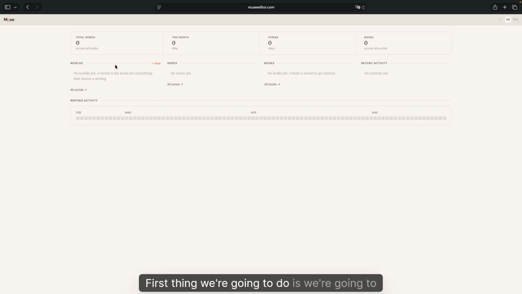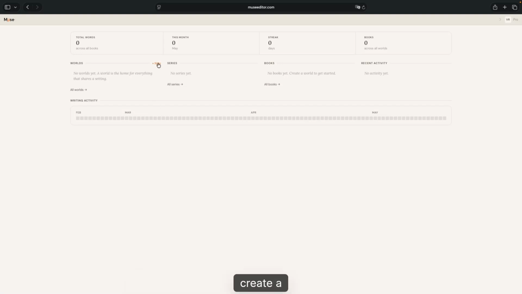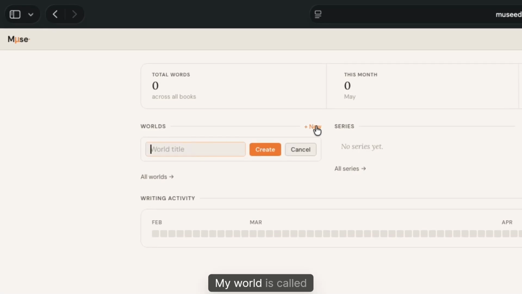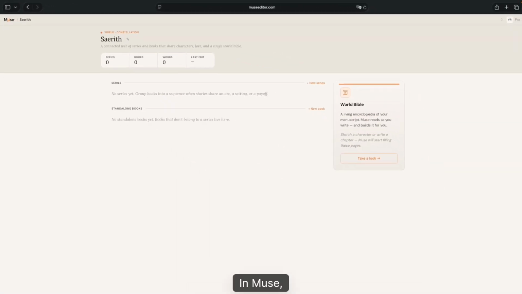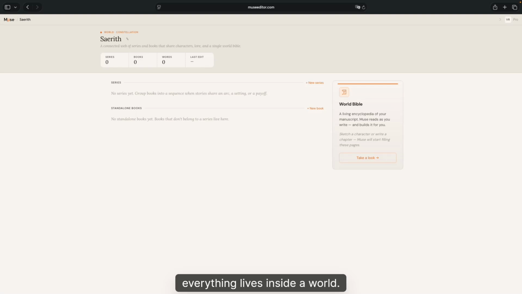First thing we're going to do is create a world. My world is called the world of Sereth. In Muse, everything lives inside a world. A world can contain multiple series and multiple standalone books. We are going to be working on a standalone book, so let's create it.